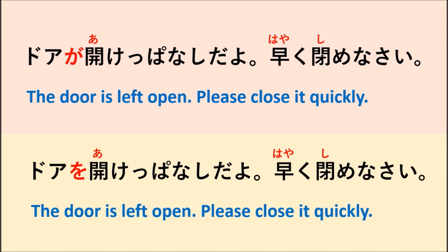Or you can say 渡辺さんはドアを開けっぱなしだよ, which means Mr. Tanaka opened the door into that situation. So this is the difference between ドアが開けっぱなし and ドアを開けっぱなしだよ.